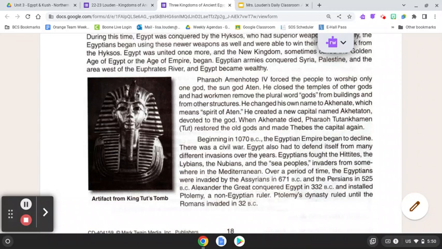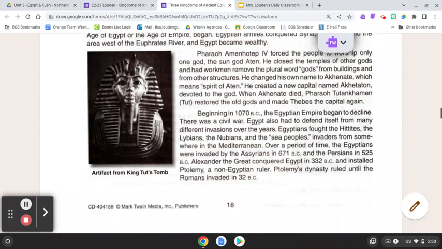Beginning in 1070 BC, the Egyptian empire began to decline. There was a civil war. Egypt also had to defend itself from many different invasions over the years. Egyptians fought the Hittites, the Libyans, the Nubians, and the Sea Peoples, invaders from somewhere in the Mediterranean.